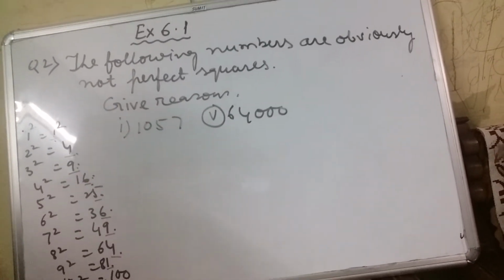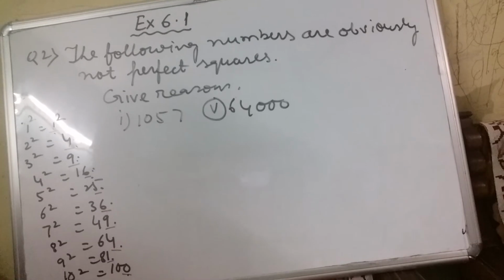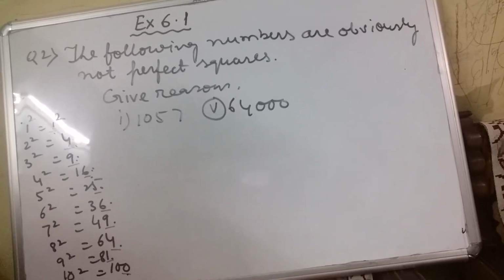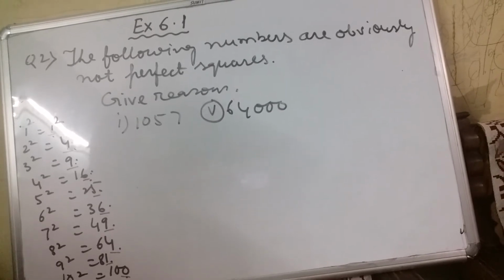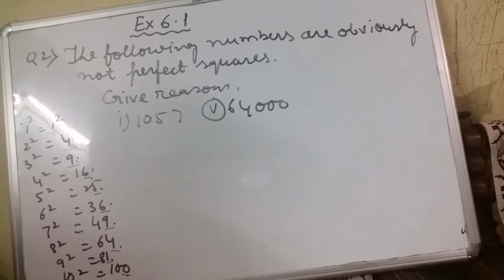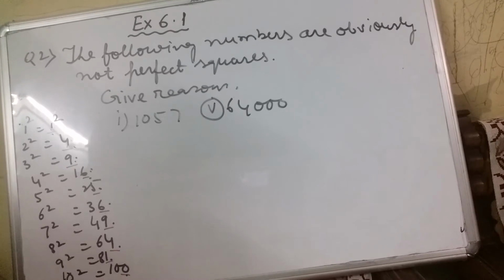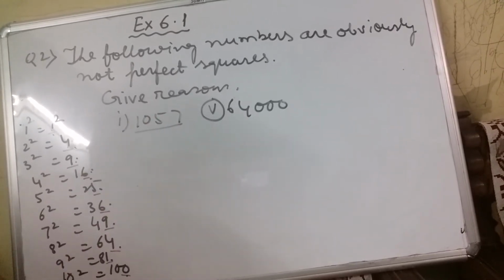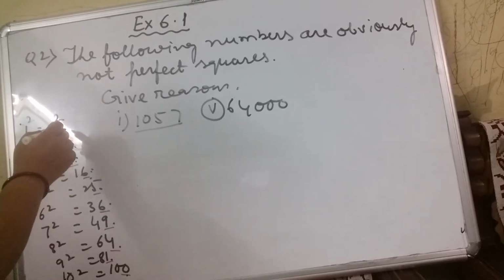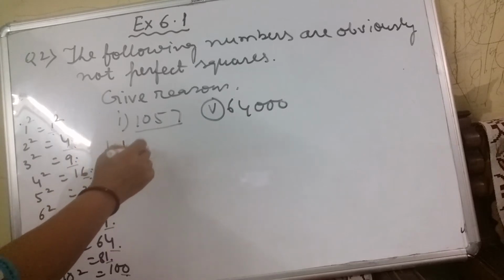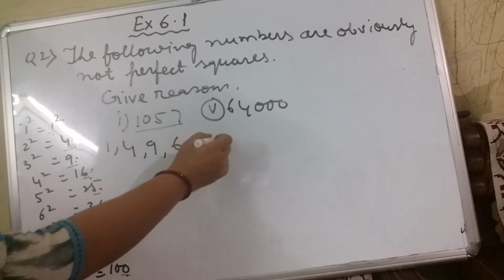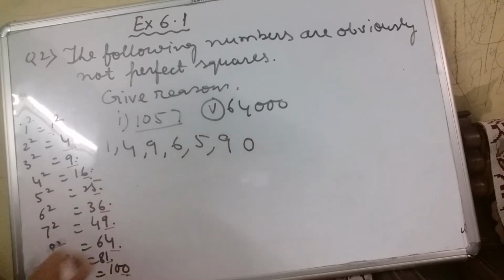The second question is, the following numbers are obviously not perfect squares. Give reasons. You have to write the reason for it. First is 1057. To be a perfect square, the unit digit will always be 1, 4, 9, 6, 5, or 0.